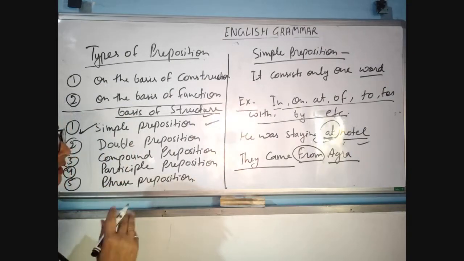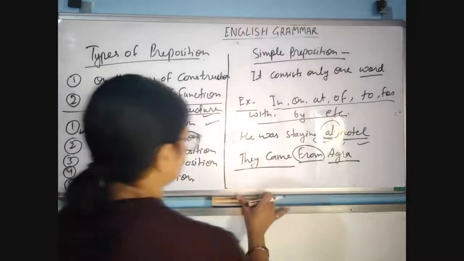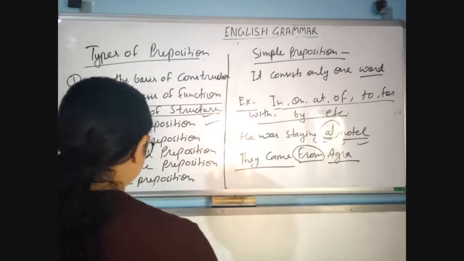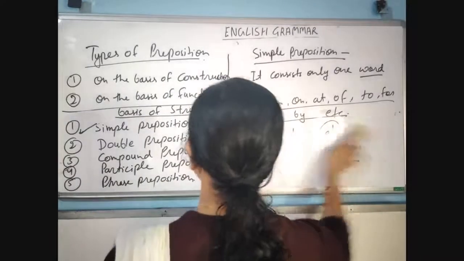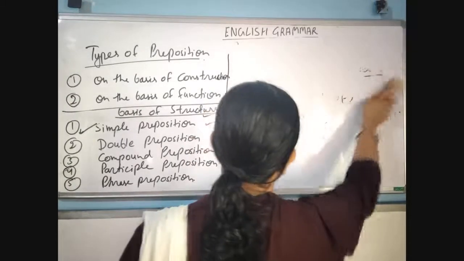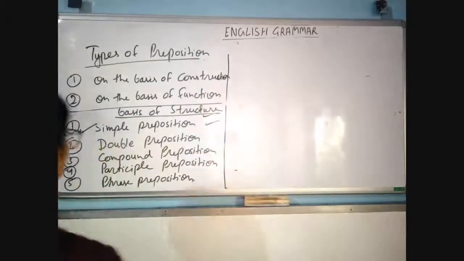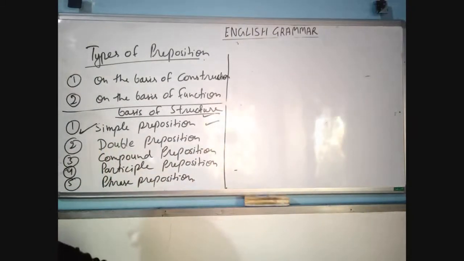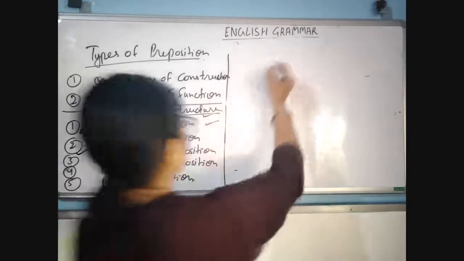Okay, so this is simple preposition. Got it? Okay, then we will define the next. Next is double preposition.